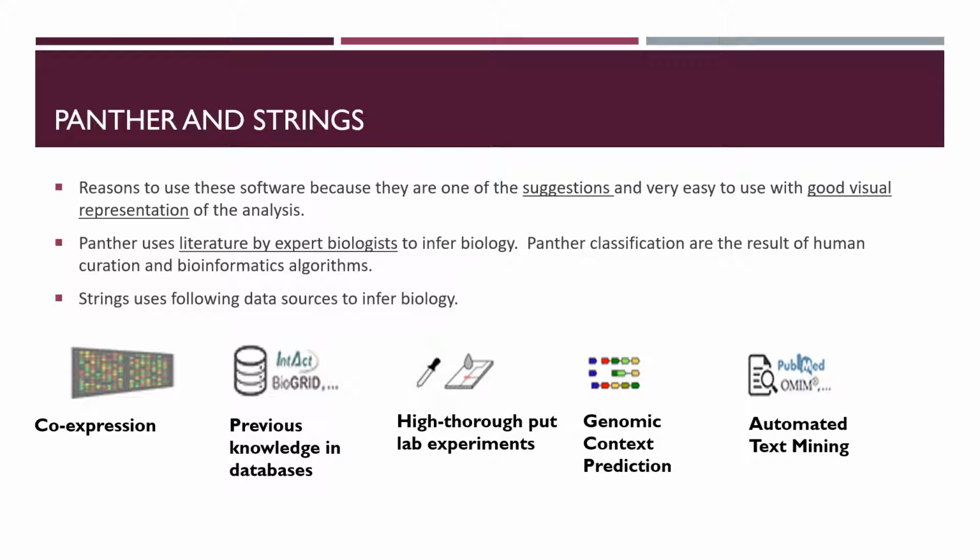These two databases are one of the suggestions for data analysis. They are very easy to use, with good visual representation of the analysis. Panther uses literature by expert biologists to infer biology, and STRING uses previous knowledge in databases, high-throughput lab experiments, genomic context prediction, automated text mining, and co-expression.